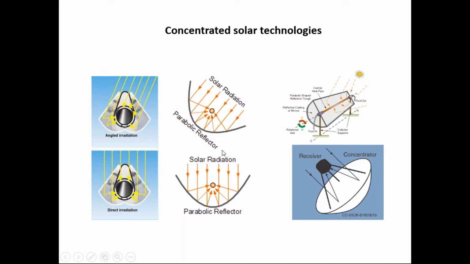Another type is the parabolic reflector, which needs to be tracked. The parabolic trough tracks only east to west. This is the parabolic trough, and it tracks east to west. And the parabolic dish is another type of concentrator, which is tracked in the east-west as well as north-south direction to accommodate the seasonal variation. This is dual axis tracking, this is single axis tracking. The parabolic trough collector has limited concentration, so the temperature achieved using the parabolic trough will also be less than the temperature achieved using the parabolic dish.